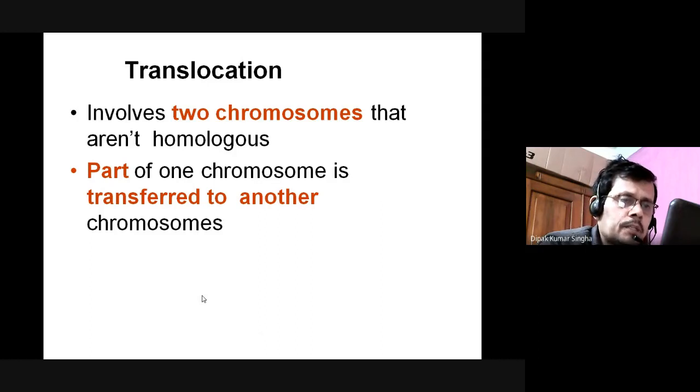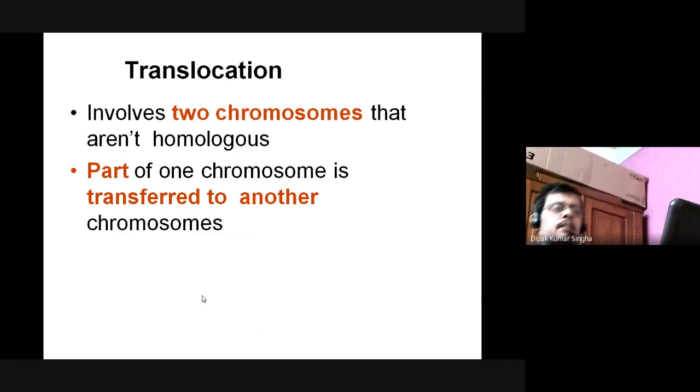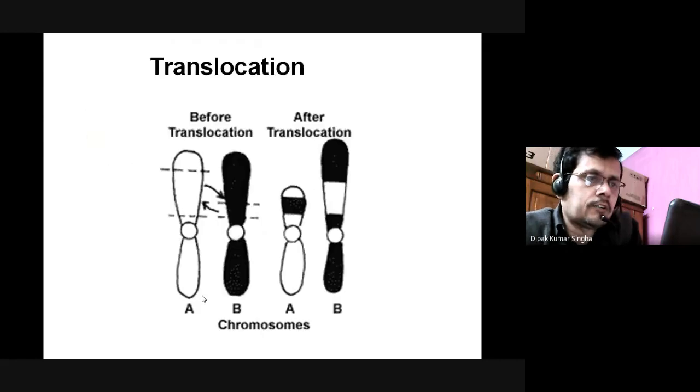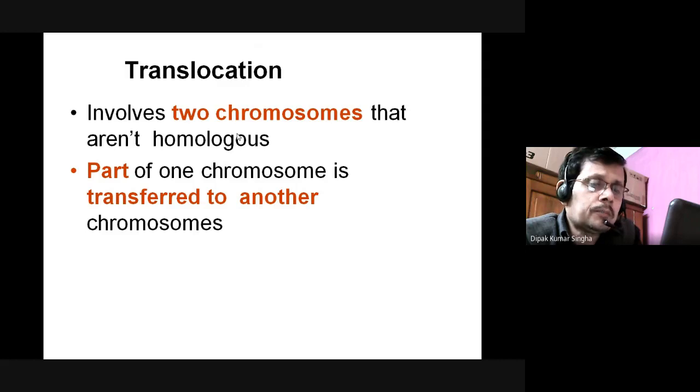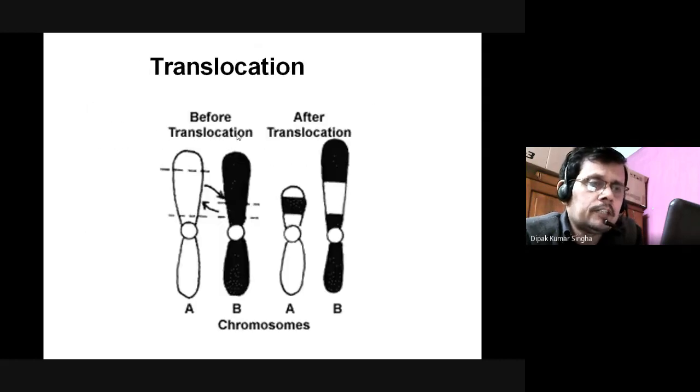A part of one chromosome is transferred to another chromosome. That is called translocation. That means one chromosome is attached to, or translocated to, another chromosome. Here is translocation before and after. A small portion changes over, and here it is called AB and AB. This is after translocation, and this is before translocation. So translocation is the process in which part of a chromosome is transferred to another chromosome.